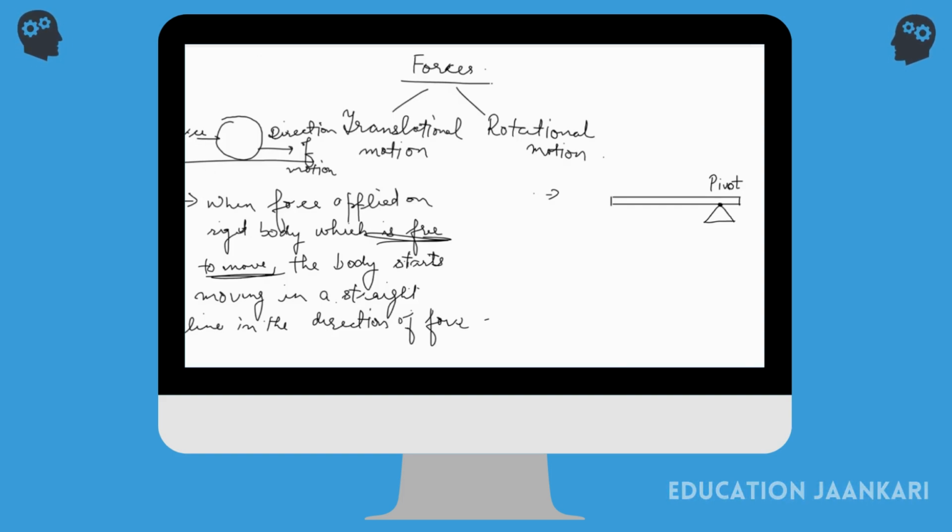So the hinges are the pivots. Now your door can only turn around that point. It is not so free to move again, right? So that's again your rotational motion. Rotational motion is not only when it goes in a circular motion. Rotation is when it's turned about a fixed point. If it is fixed at one point and free to move around that point, then it is rotational motion. It's free to move in the clockwise or anti-clockwise direction. We say that is the rotational motion of a body.